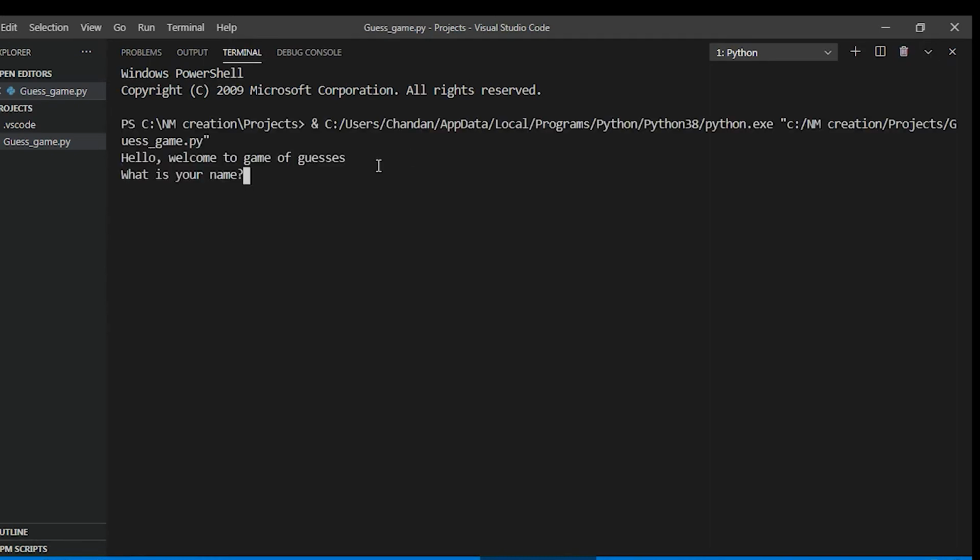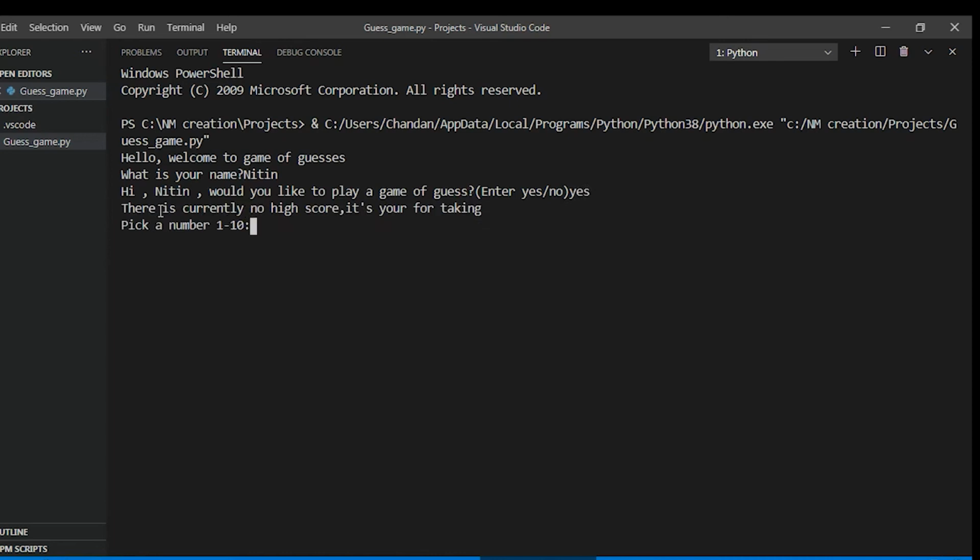Okay, so it is printing a greeting message, and on the second line it's asking me a question. So let's enter my name. Good. It's printing another greeting, and it's asking me, do I want to play a game of guesses? Yes, I want to play. Now it is also showing me the score message, like there is currently no high score, and the game has started.